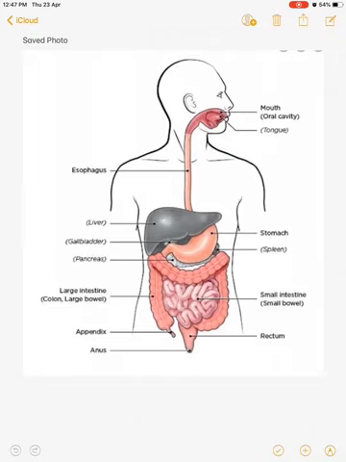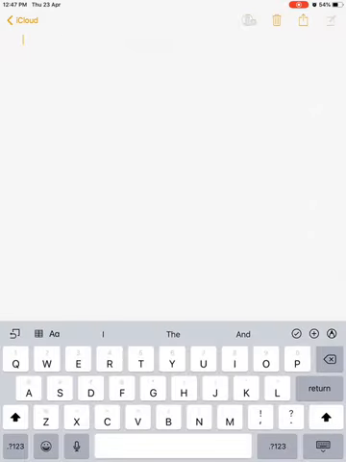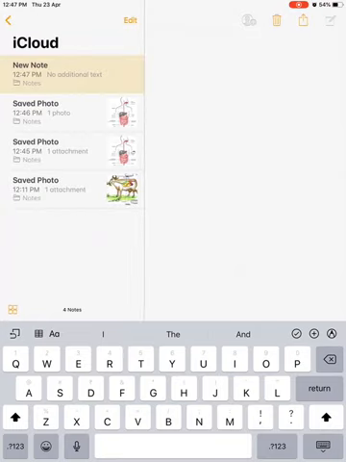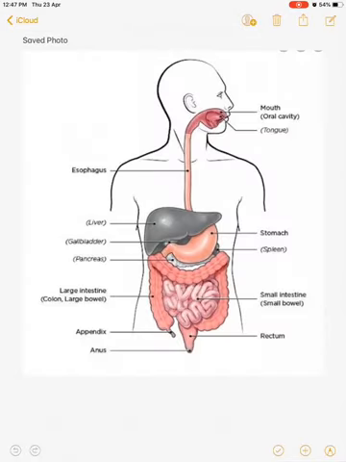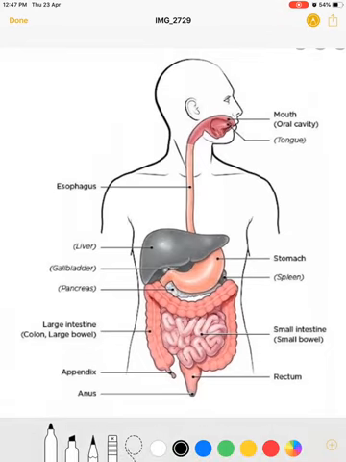So this alimentary canal starts with the mouth. Now the second organ of this alimentary canal is the esophagus. Then this esophagus comes into the stomach, a bag-like structure, which then goes into the duodenum, a C-shaped structure which is a part of the small intestine.